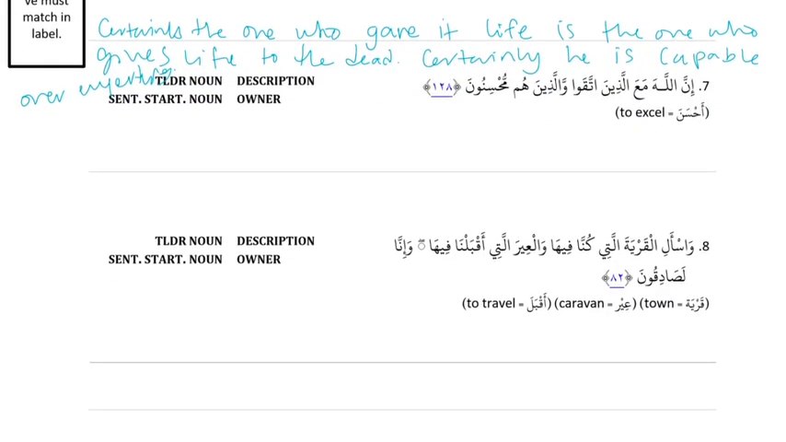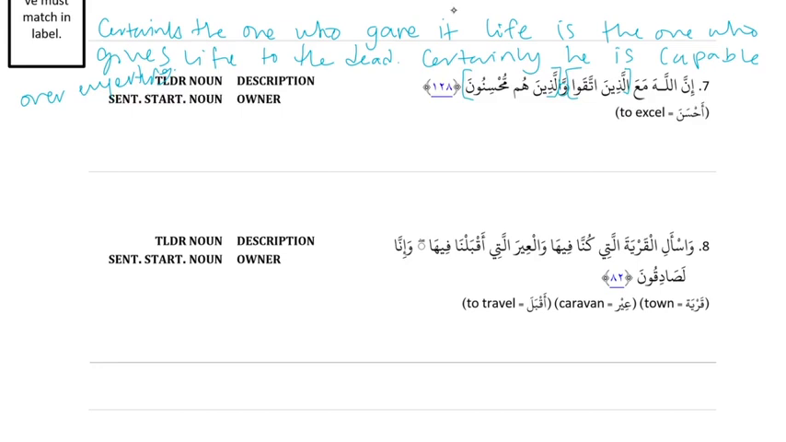Okay, number 7. Inna Allaha ma'a alladhina ittaqaw walladhina hum muhsinun. Alright, so we have two complex nouns. Alladhina ittaqaw, that's the first one. And then the wa is connecting the two complex nouns. Alladhina hum muhsinun. That whole thing is a complex noun because it's an is sentence with that before is. So the first one has an action sentence after it. The second one has an is sentence.